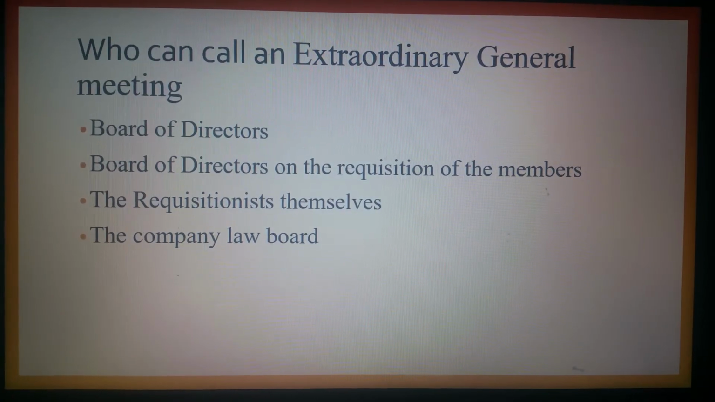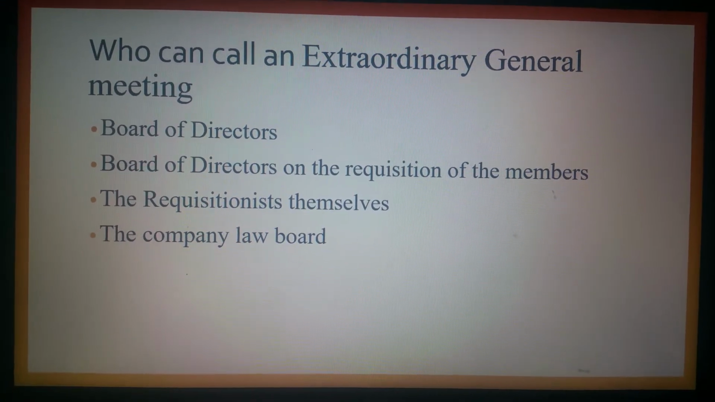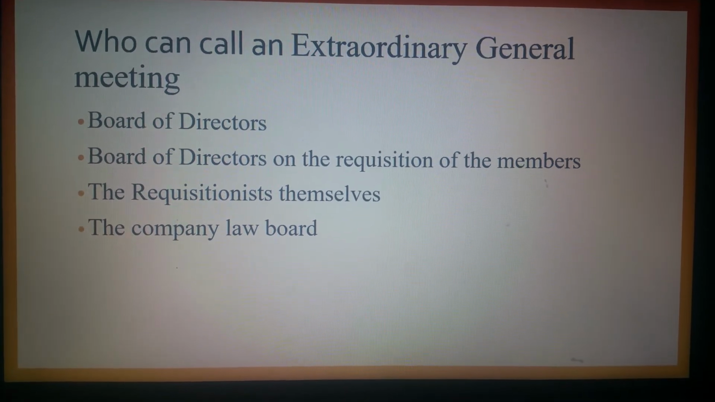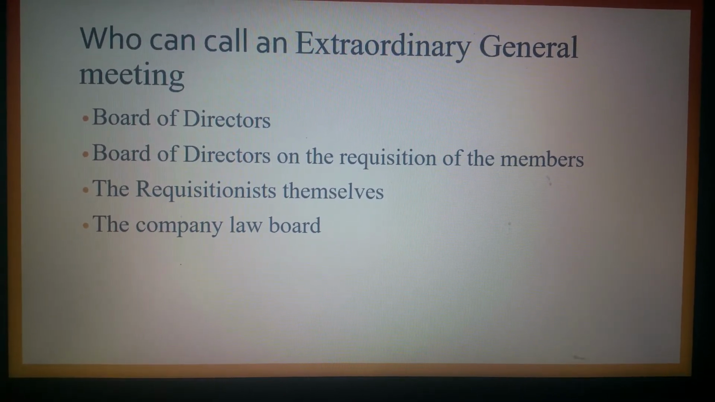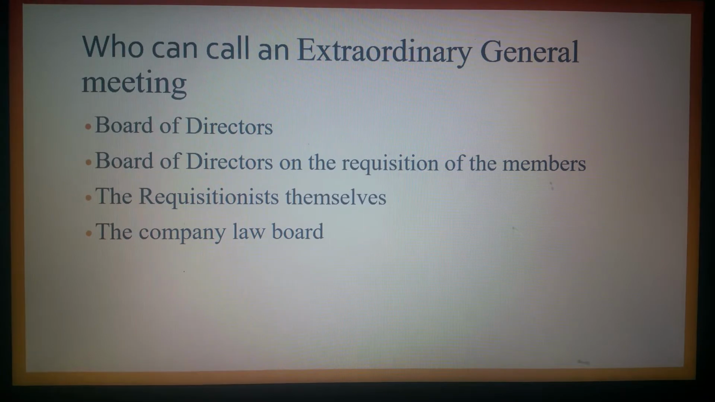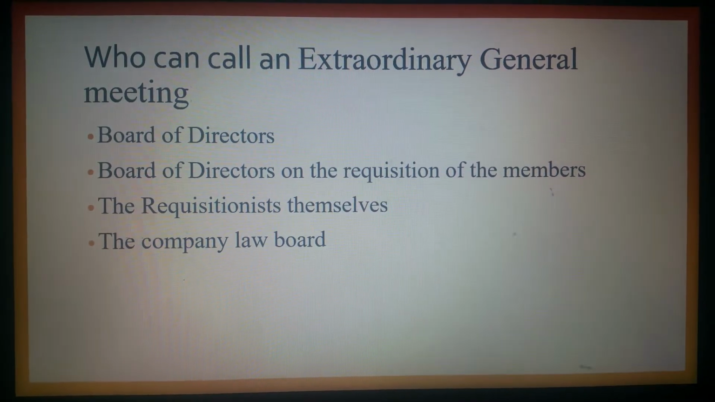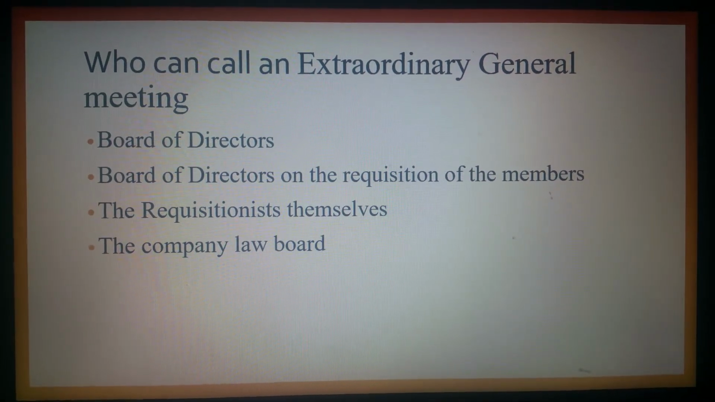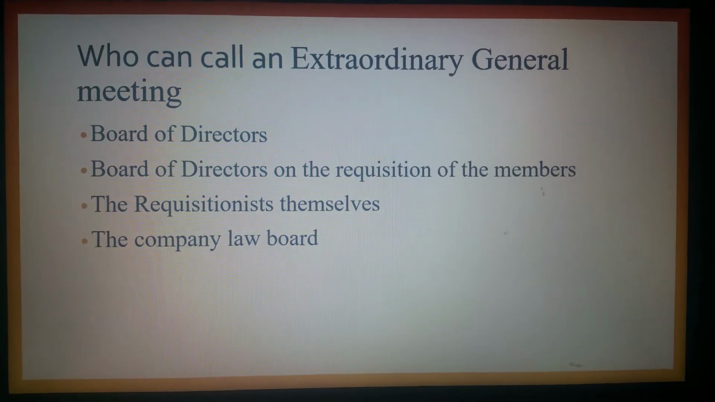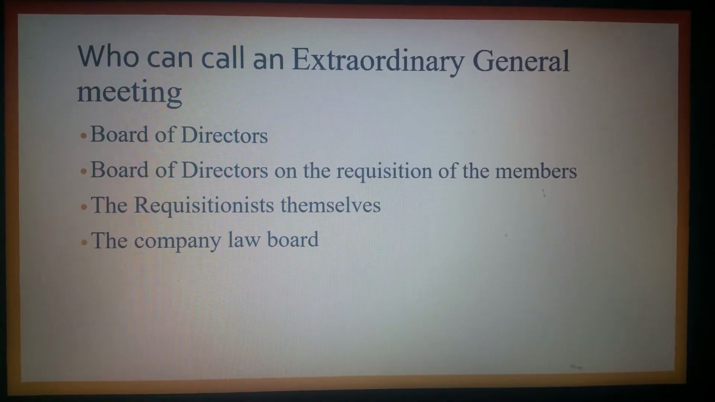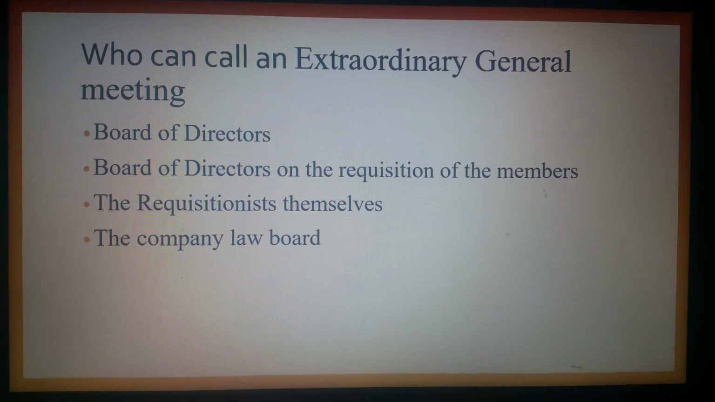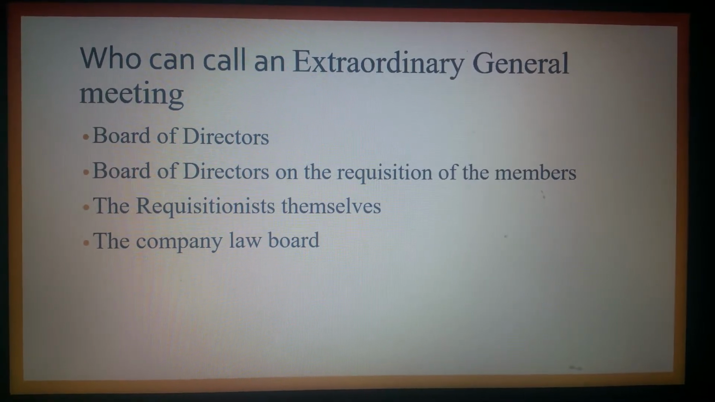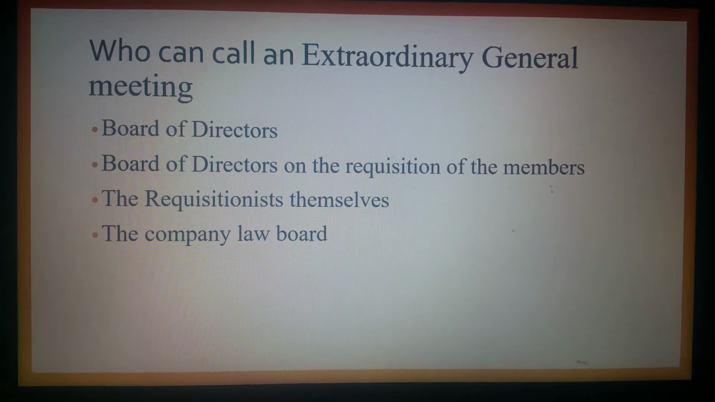Next, we move on to who can call an extraordinary general meeting. The board of directors themselves can organize an extraordinary general meeting if they find that there is an urgent business matter which needs to be discussed with the shareholders, or sometimes the board of directors will hold an extraordinary general meeting on the requisition of the members. Requisition of the members means on the request of other shareholders.